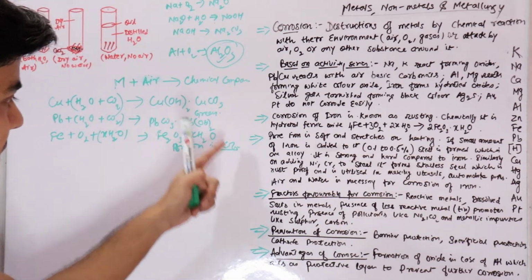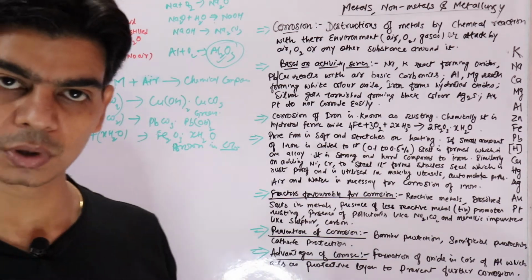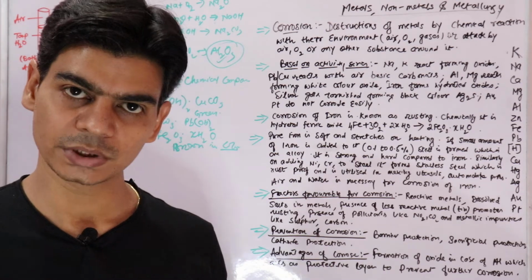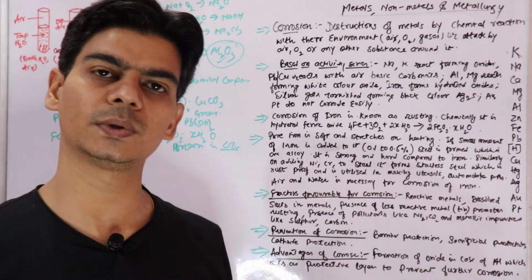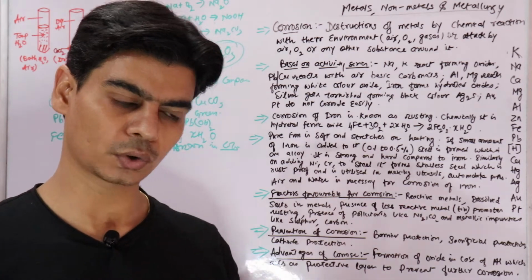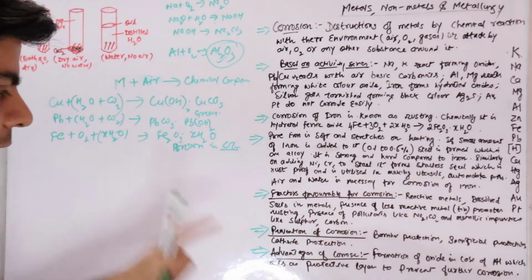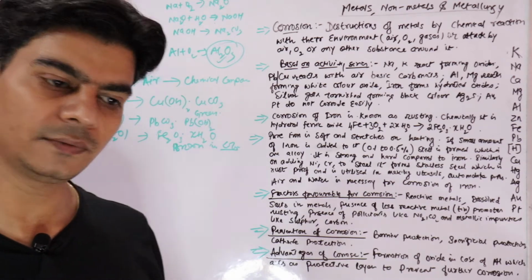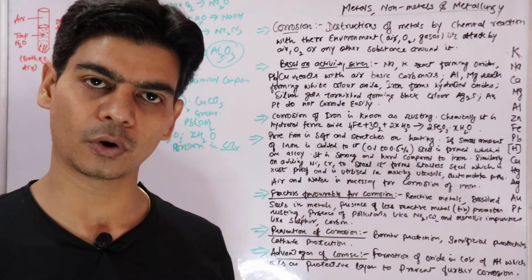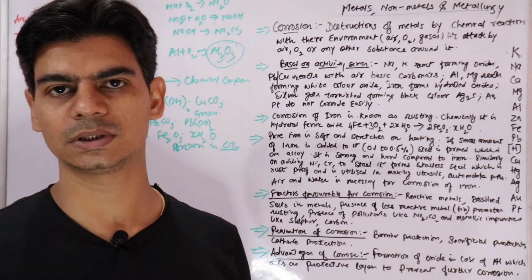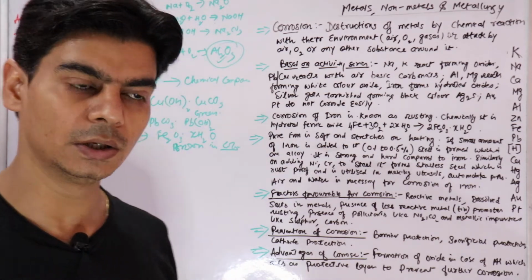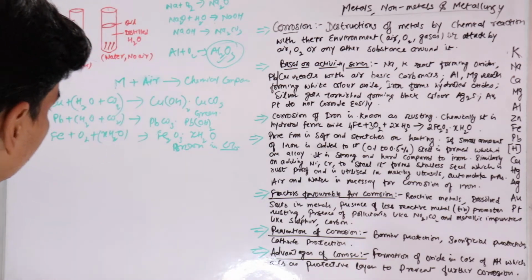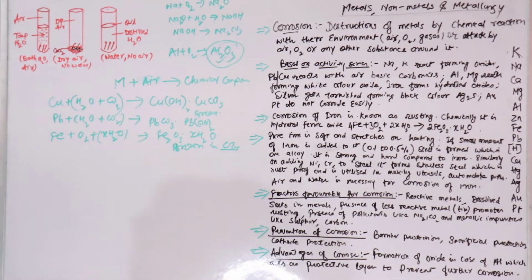This ferric oxide, being porous in nature, will easily fall off from the metal surface, and the layer below it will again start reacting with the components of air, which are oxygen and water vapor, as per this reaction, and will again form this oxide, which is again porous. It will fall off, then again the layer below it will start reacting. So we say it's a wasteful reaction. This is very important, right?